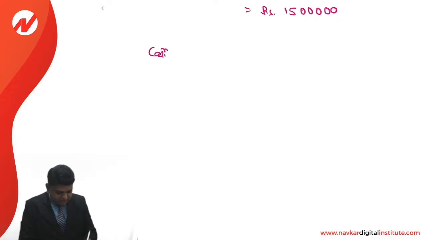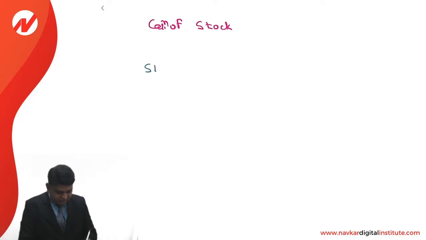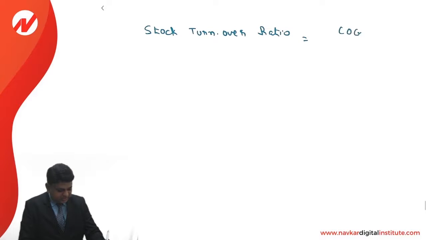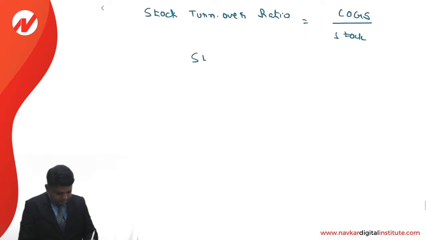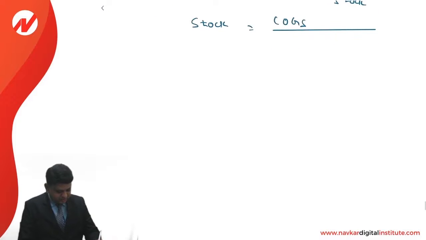Next will be calculation of stock. So we'll apply the formula like this: stock turnover ratio is equal to COGS upon stock. Stock is equal to COGS upon stock turnover ratio.